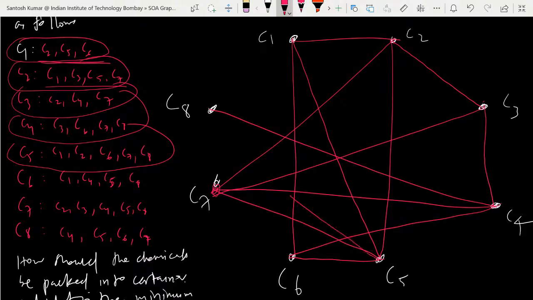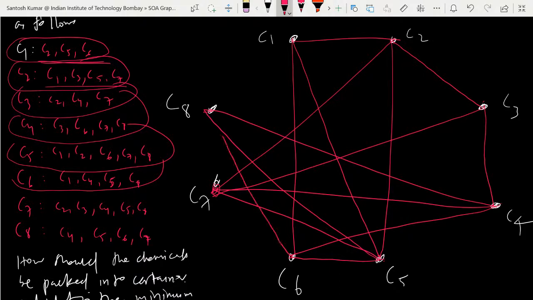And for 6: 1, 4, 5, 8. Sorry, what am I doing, we were doing 5, but we have to do 6 now. One minute. 5 is okay: 1, 2, 6, 7, 8. For 6: 1, 4, 5, 8.